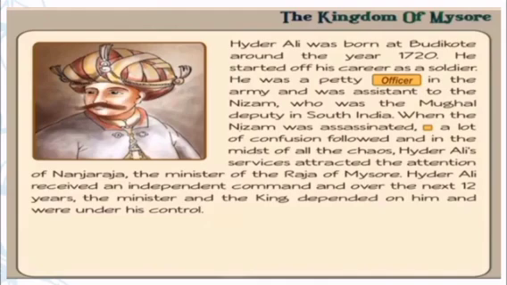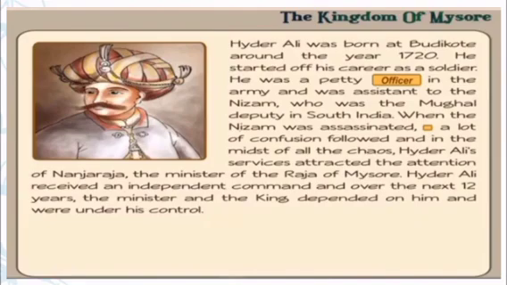He was a petty officer in the army and was assistant to the Nizam, who was the Mughal deputy in South India. When the Nizam was assassinated, here assassinated means killed, a lot of confusion followed, and in the midst of all the chaos, Hyder Ali's services attracted the attention of Nangaraja, the minister of the Raja of Mysore.